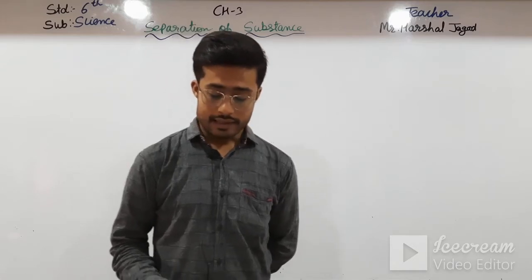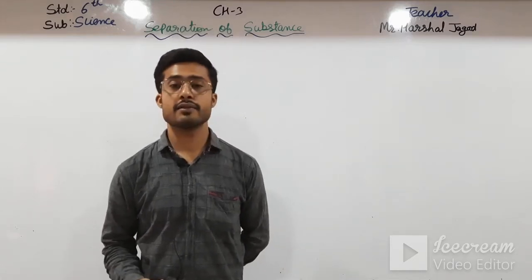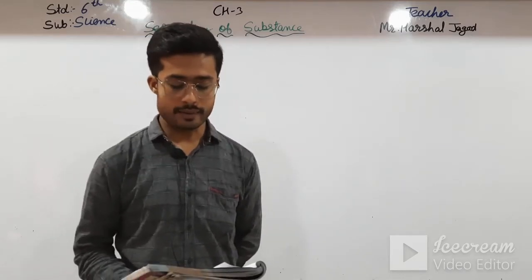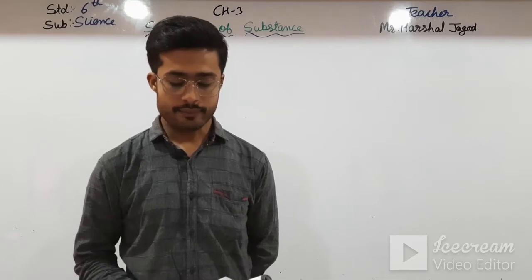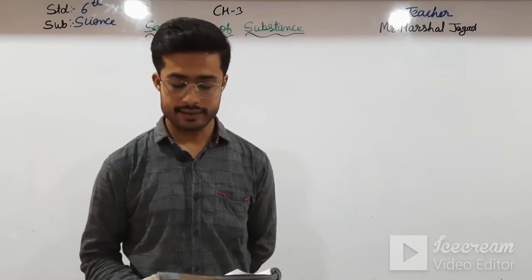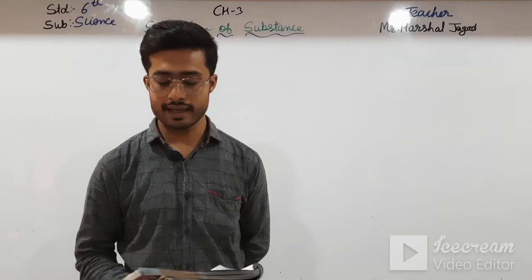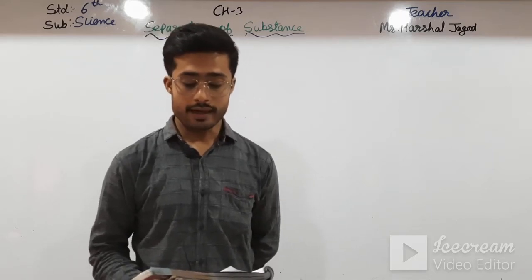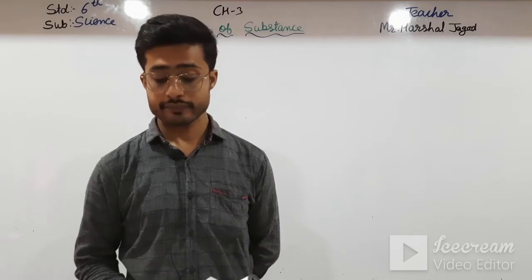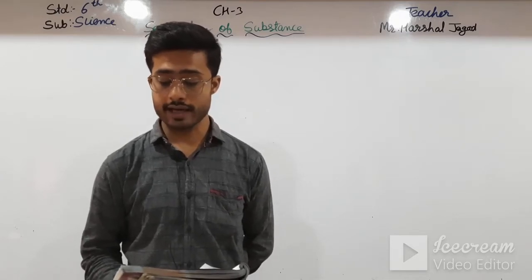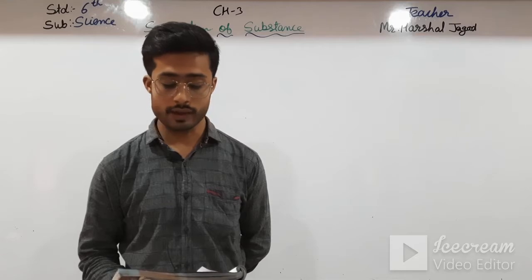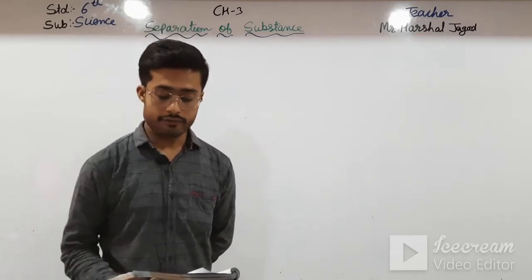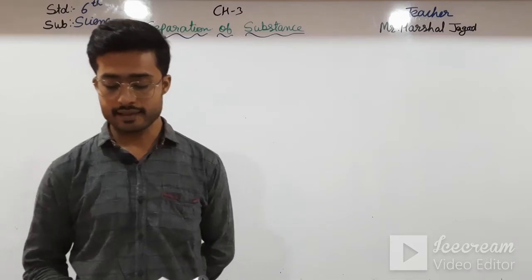So first of all, just revising the previous video, methods of separation. I am just reading that we separate substances for various reasons. For example, sometimes one may separate chilies or spices from the food if one doesn't like them much. One may also pick out cherries from a piece of cake if one is especially fond of them. We will learn about the different methods of separation in this chapter.